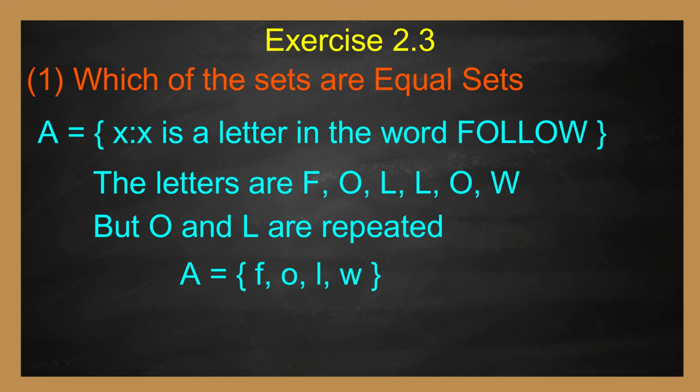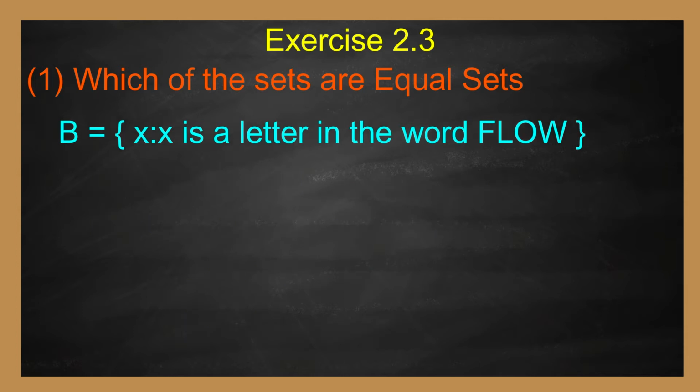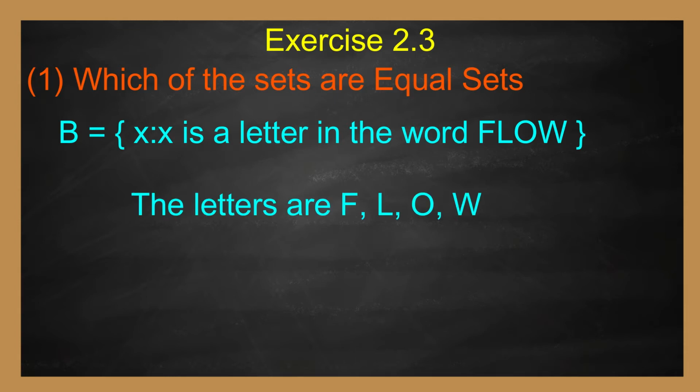And if we write the elements in alphabetical order, we get A equal to F, L, O, W. Now, B equal to set of X such that X is a letter in the word flow. The letters are F, L, O, W in the word flow. Therefore, B equal to set of F, L, O, W.